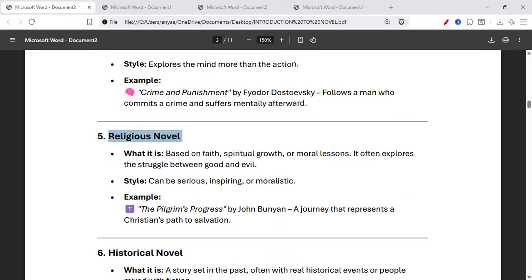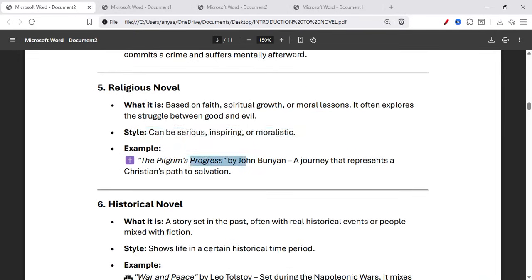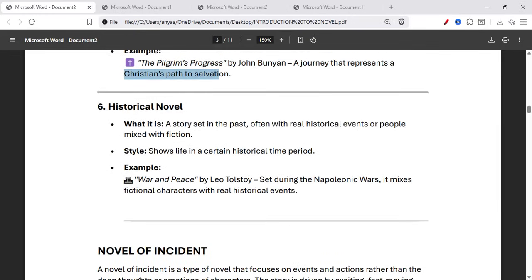Number 5, religious novel. It is based on faith, spiritual growth, or moral lessons. It often explores the struggle between good and evil. It can be serious, inspiring, or moralistic. The Pilgrim's Progress by John Bunyan, a journey that represents a Christian path to salvation, is an example of this novel.